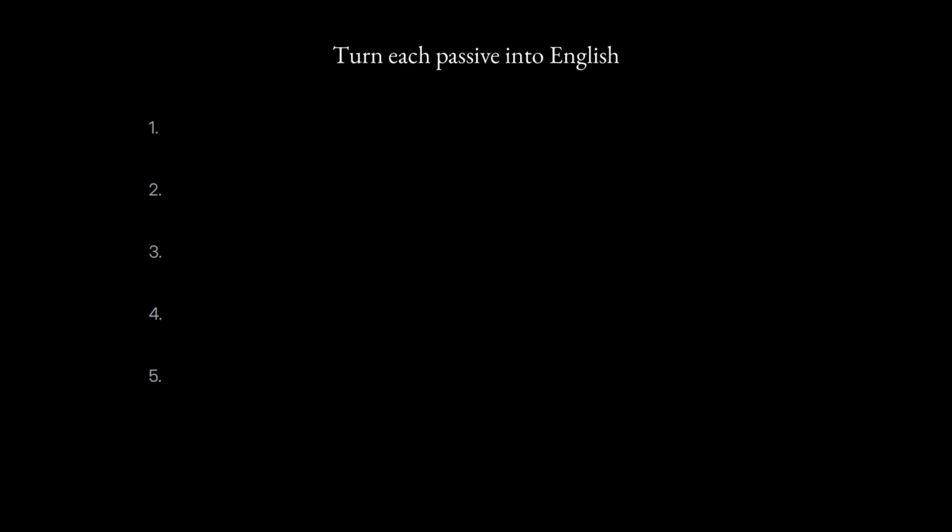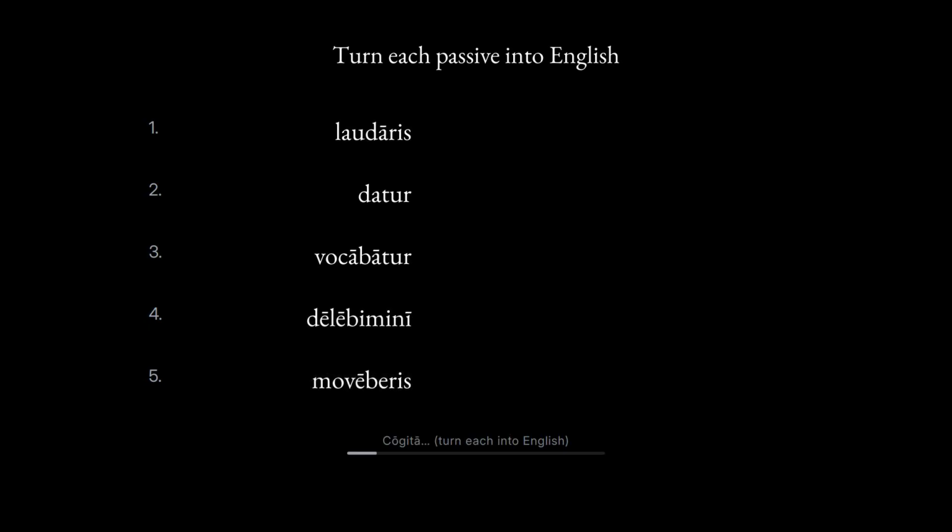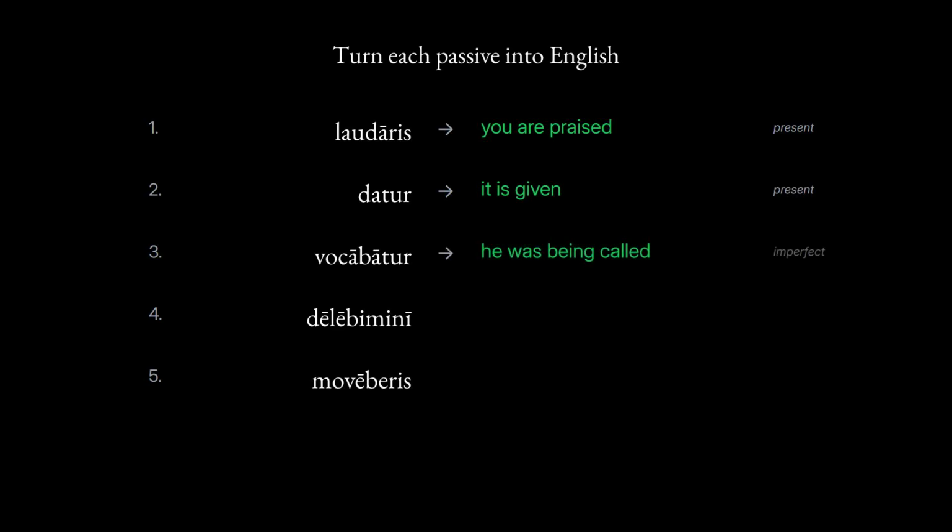Your turn. I shall read five passive verbs. Turn each one into English. Take a moment after you hear them. Laudaris, datur, vocabatur, delebimini, moveberis. Here are the answers. The first, you are praised. The second, it is given. The third, he was being called. The fourth, you will be destroyed. And the fifth, you will be moved.